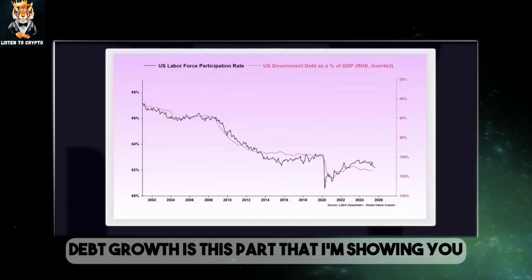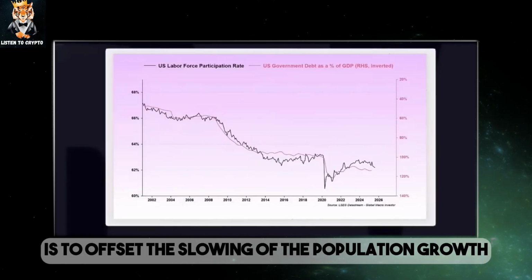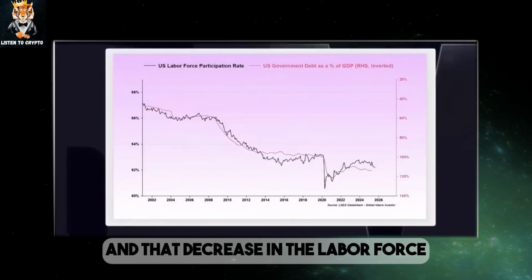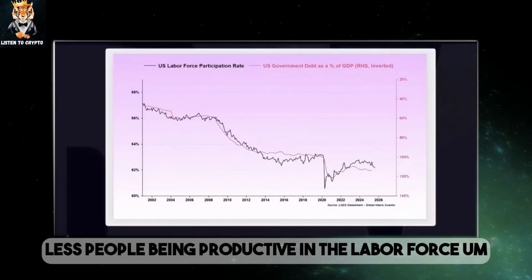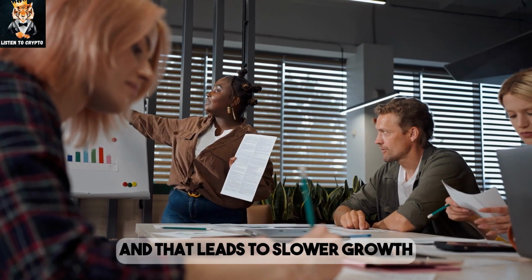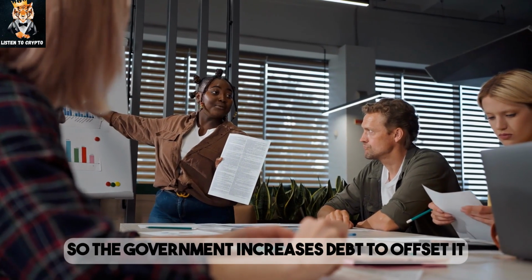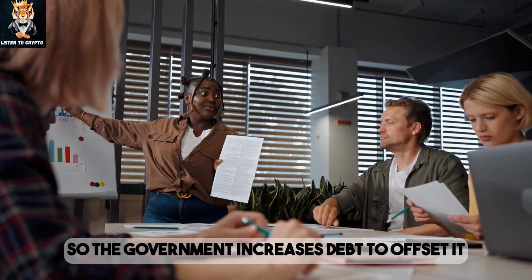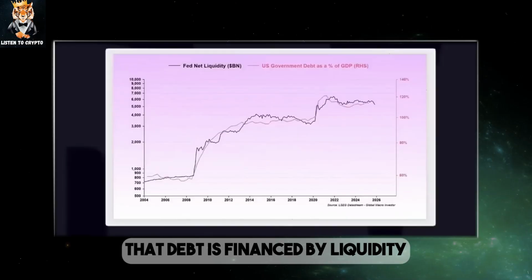Debt growth, this part that I'm showing you, is to offset the slowing of the population growth and that decrease in the labor force participation rate. Fewer people being productive in the labor force, old people are less productive, and that leads to slower growth. So the government increases debt to offset it. That debt is financed by liquidity.